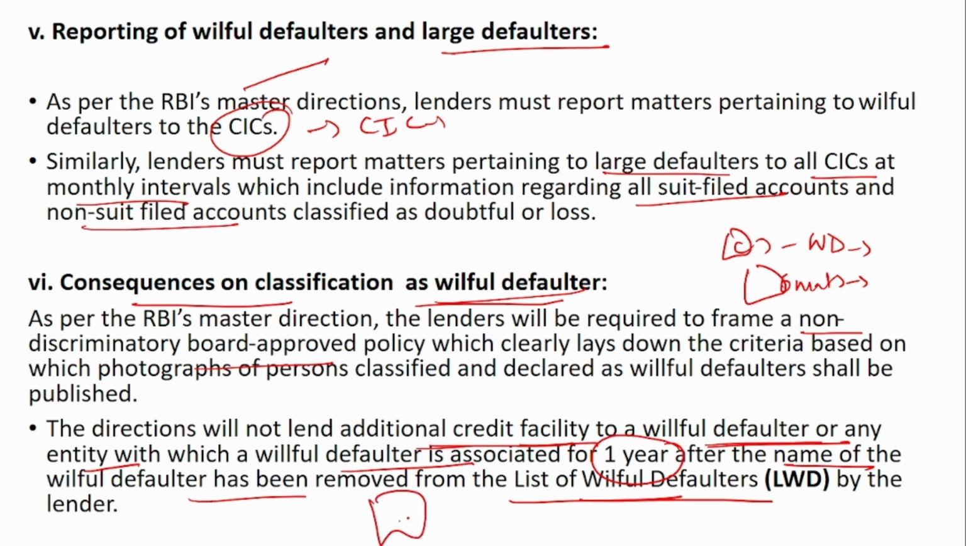So there will be a list that will contain the willful defaulter's name, details, and also the photographs. From here, 1 year has to be passed. So from this list, the willful defaulter name should be removed. And only after 1 year after it has been removed, they will be able to get loan. So at least for 1 year after being removed from the list, they will not be able to avail loan from any of the regulated entities.